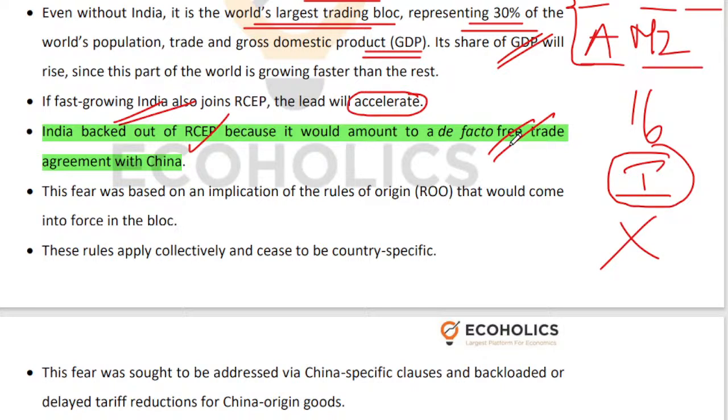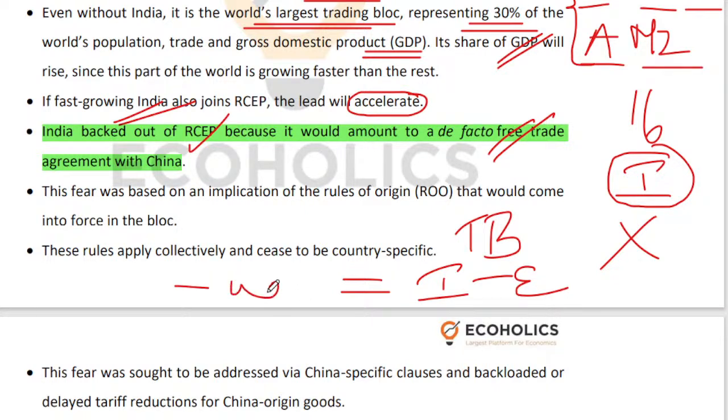Let me explain this to you. If you look at India's trade balance with China, and what is trade balance? Import minus export. If you look at this trade balance with China, it is hugely negative for India, because we are importing a significant amount of goods from China, and we are exporting far fewer goods to China. As a result, our trade balance vis-a-vis China is hugely negative, right?